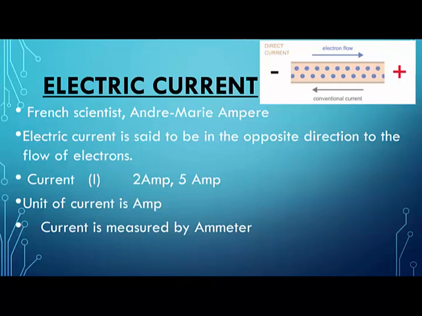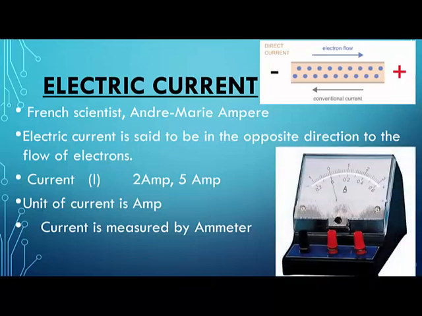So electric current is said to be in the opposite direction to the flow of electrons. How can you measure the electric current? To measure it, you have an instrument called an ammeter. Here it will be written A. As of now, you don't need to go deep into it. Just remember, if A is written here, that means it is an ammeter, and an ammeter measures current. Which alphabet designates current? I. What is the unit of current? Ampere.